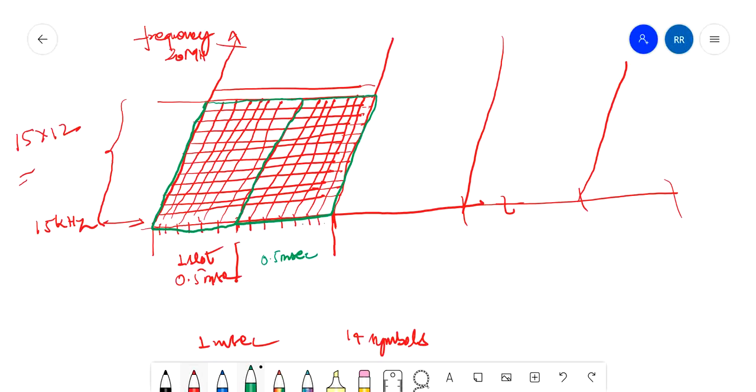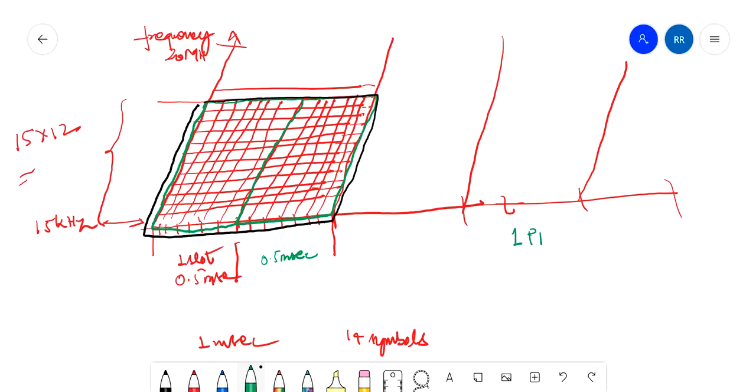And this complete 1 millisecond subframe and 12 subcarriers makes one scheduling block, right? So one resource block, or what we call PRB, physical resource block.